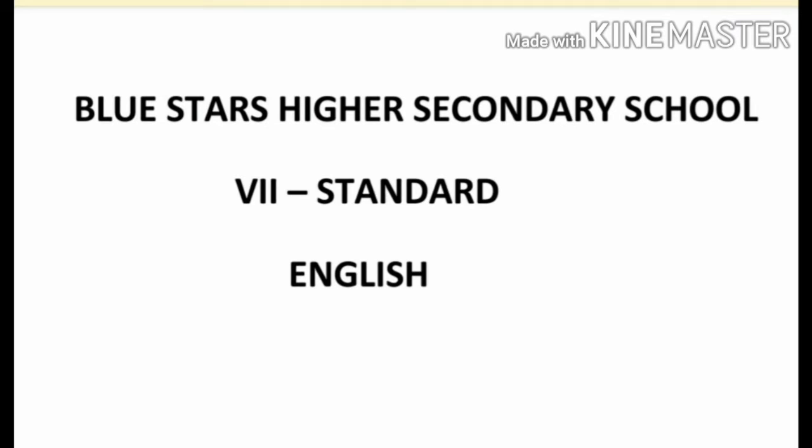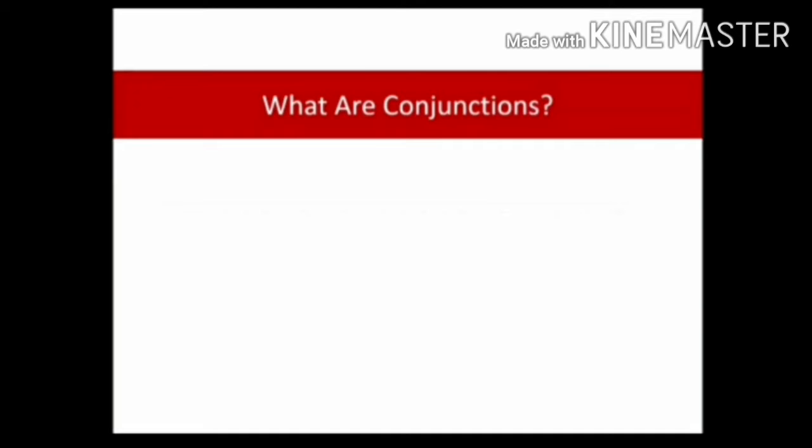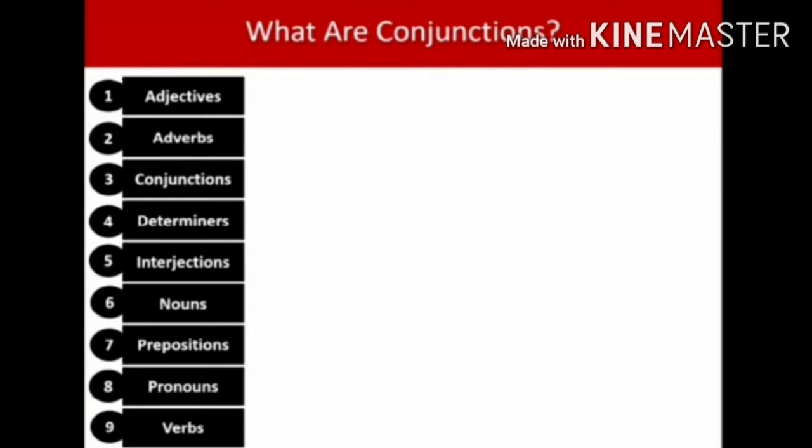First of all, we learn what conjunctions are. Conjunction is a linking word, and also conjunction is one of the parts of speech. There are 9 parts of speech. They are adjectives, adverbs, conjunctions, determiners, interjections, nouns, prepositions, pronouns and verbs. These are in alphabetical order, but in today's class we are going to learn only conjunction and types of conjunction.